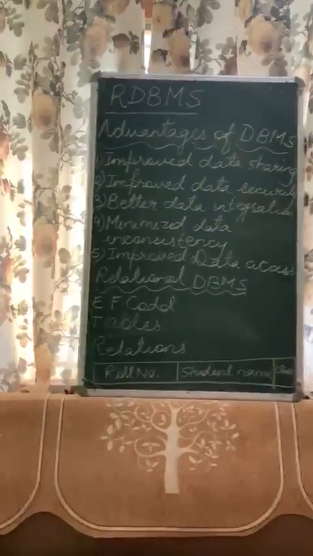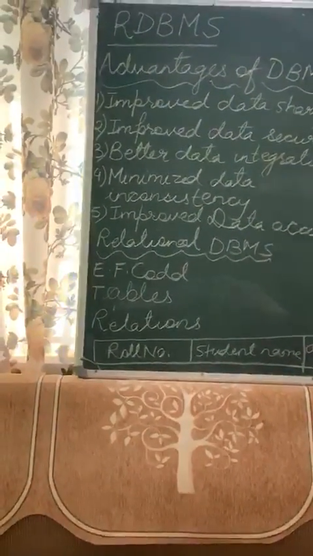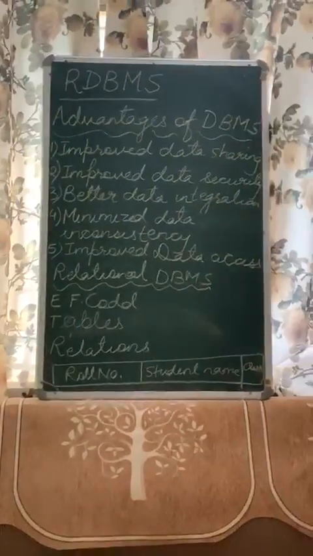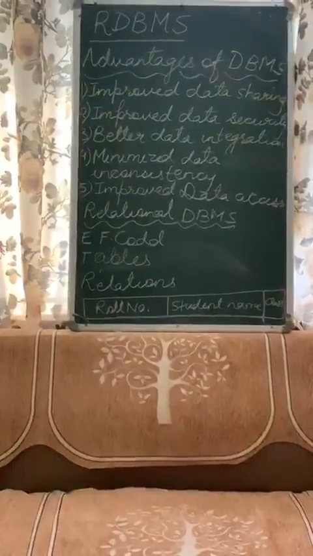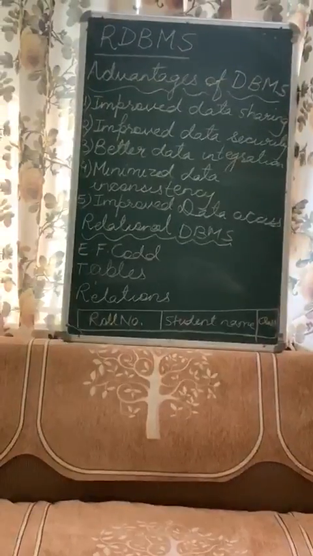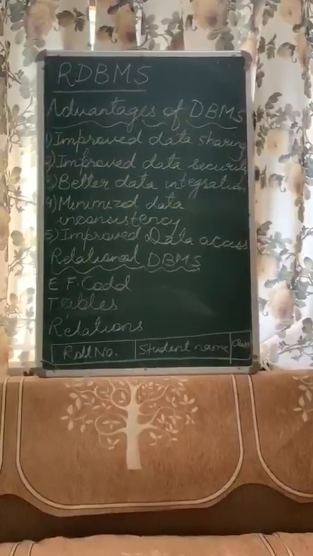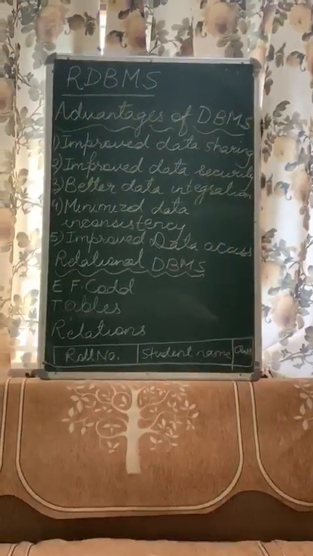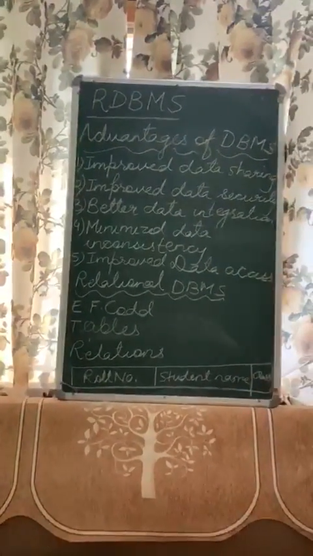Now, next is your relational DBMS, or you can say it is RDBMS. Now, relational database management system. This system was given by E.F. Codd. He was a scientist of IBM's San Jose Research Laboratory. Now, in RDBMS, what is happening? Relation. That means data is related. The fields of the data are related to each other. The data is stored in the form of tables.